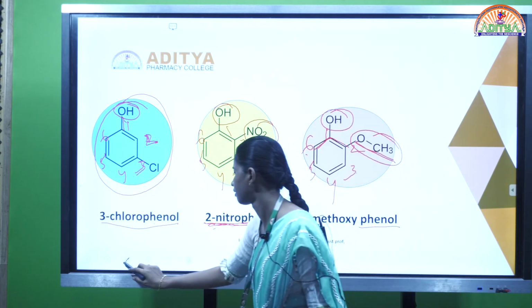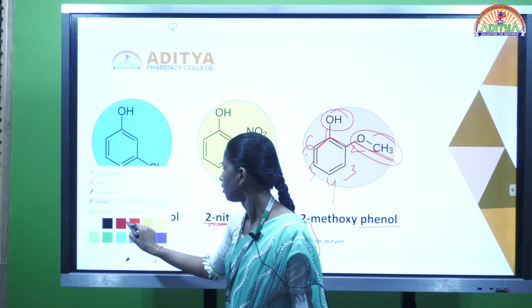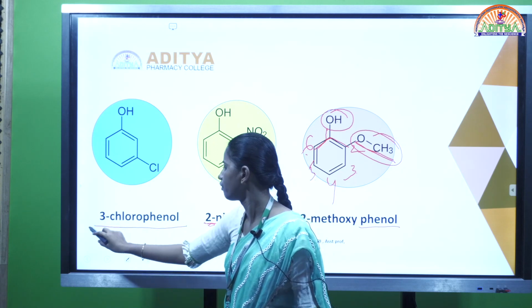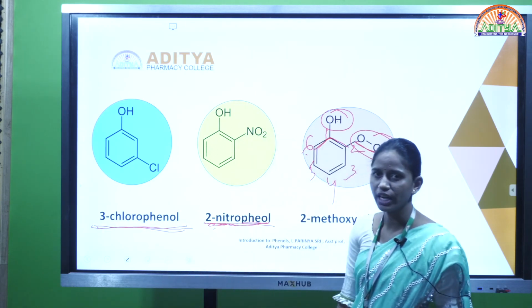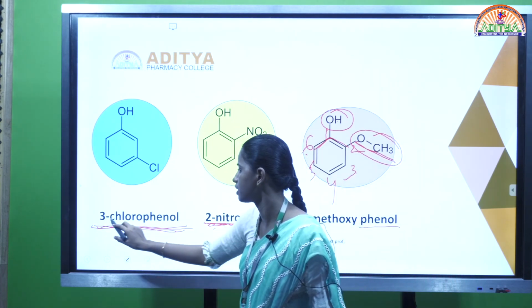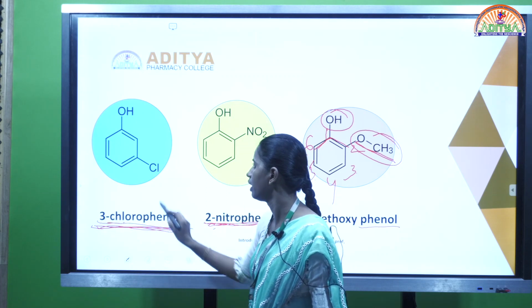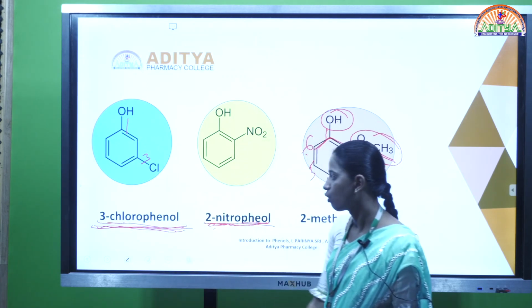Coming to that, the first one is the chlorophenol. These are examples for the naming of the phenols according to the numerals. The first one is 3-chlorophenol. At the third position the chloro group is present, so 3-chlorophenol.